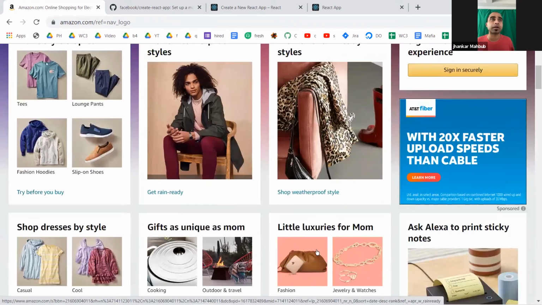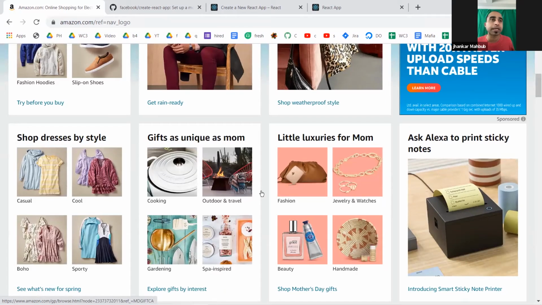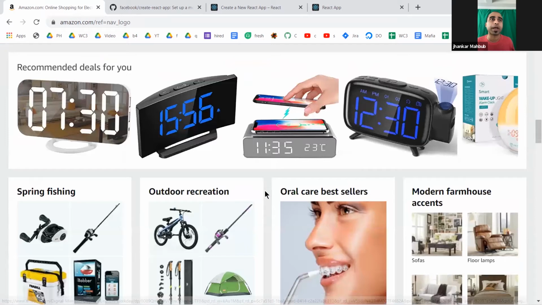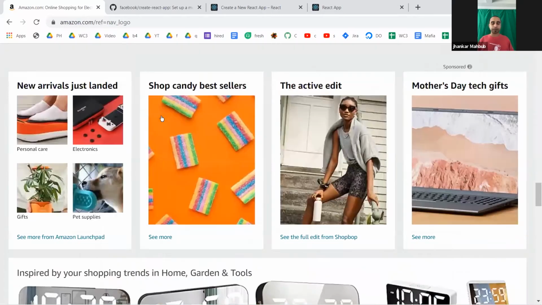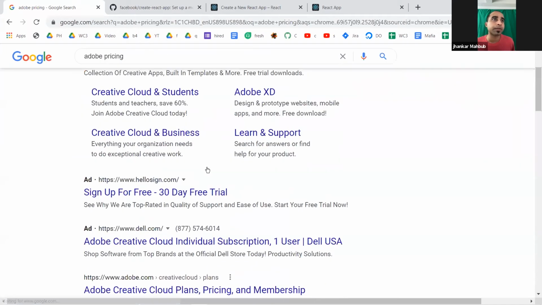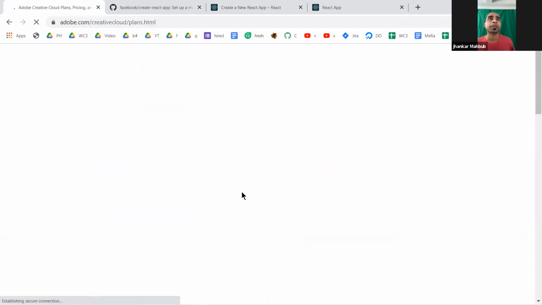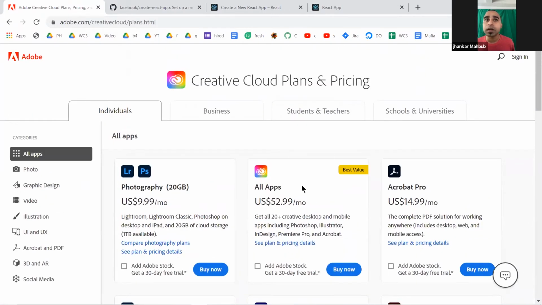If you scroll down, look at the same things: this has four pieces, but similar in look, different in data. And you will see this pretty much everywhere, like all these boxes, similar in look, different data. If you search for Adobe pricing, for example, you see it in a lot of places. Maybe there are plans. Okay, you see here, this is exactly similar in look, different data. This has different icons, a different title, a different price, different text, but they have the same style, same border, same type of text, same type of title, right?